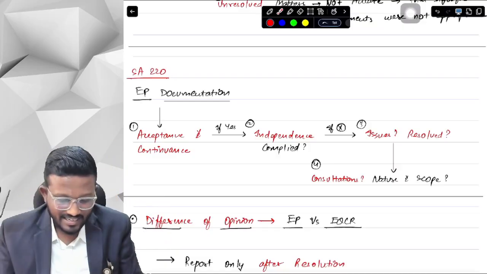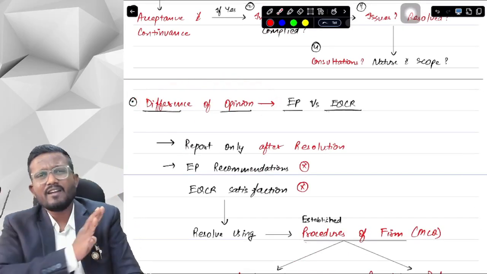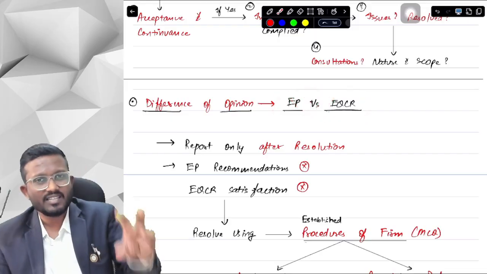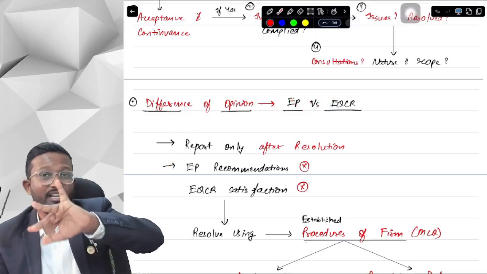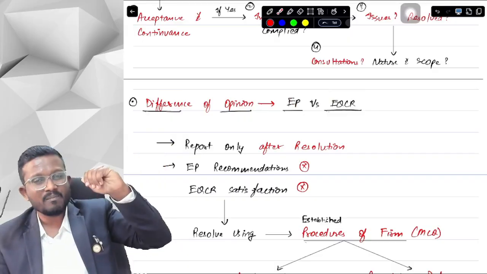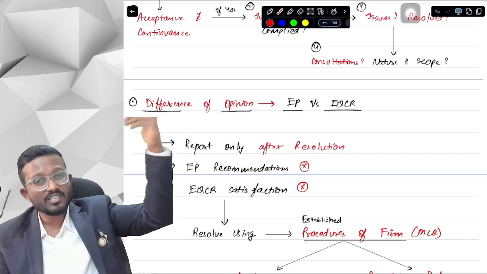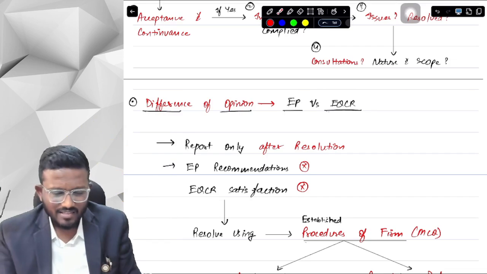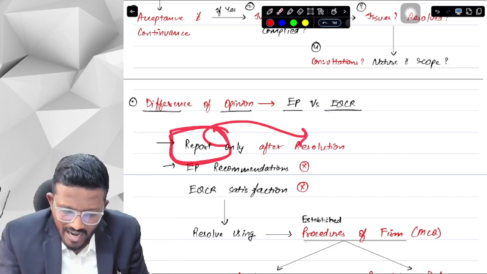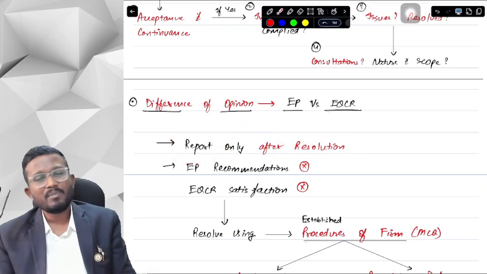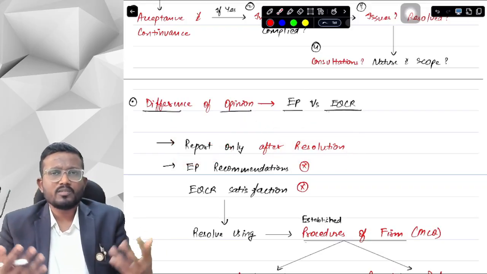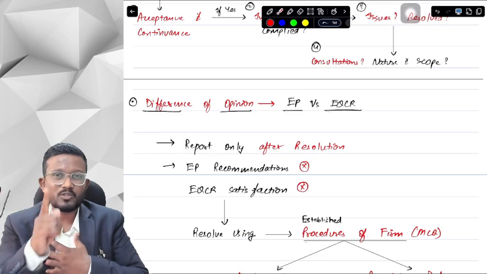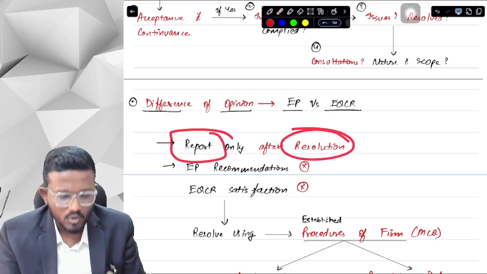So in case of difference of opinion, this difference can be between any of the persons. It can be between EP and the EQCR, with one saying something and the other saying something else. It can be between EP and his own engagement team member, or between EP and the persons whom the EP consulted. If there is a difference of opinion between any of the persons, then you need to provide your audit report only after resolution of the differences. EP cannot say, okay, I am the sole authority and responsibility for the audit, so whatever I say will be done. No. EP has to resolve the difference of opinion, only then can he issue an auditor's report.